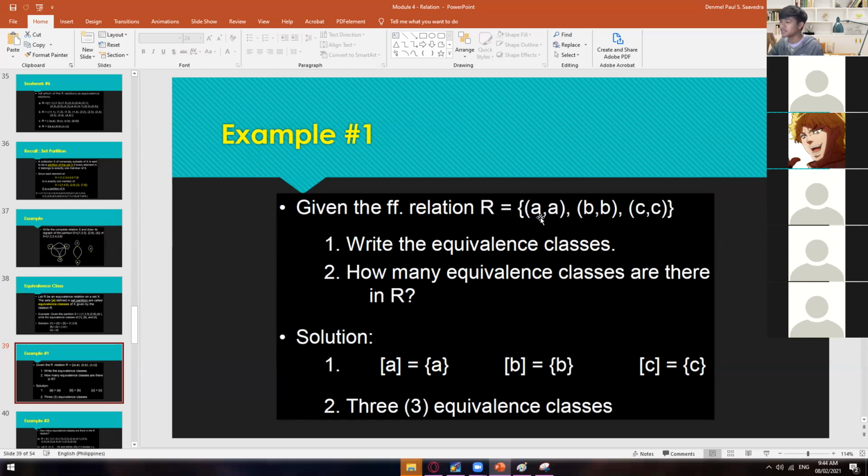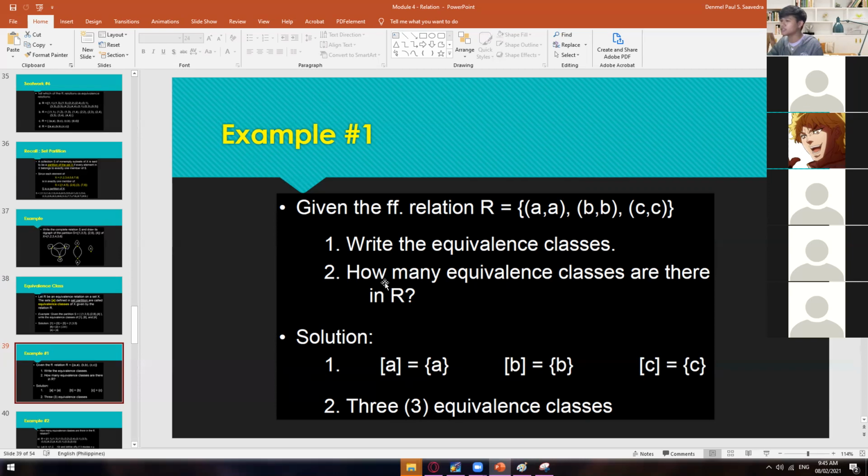Okay, so this is one class, another class, and then another class. Okay, so under this class, we have one element only, which is the A. Okay, and then another class wherein we have one element also, which is B, and then another class which has the same number of elements, which is one only, which is C.